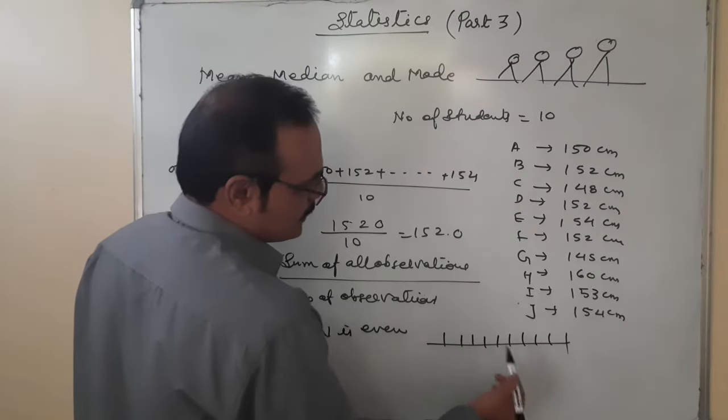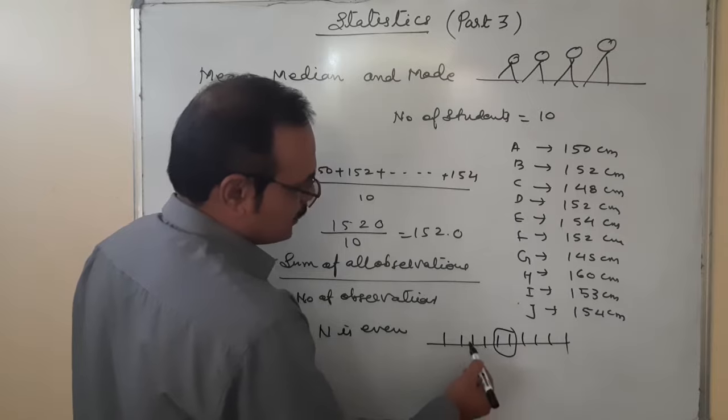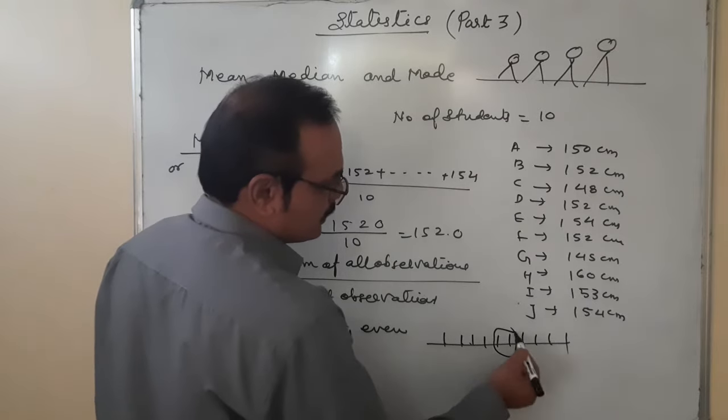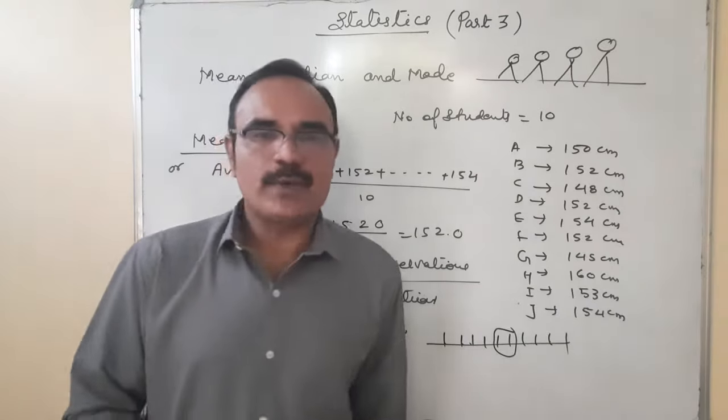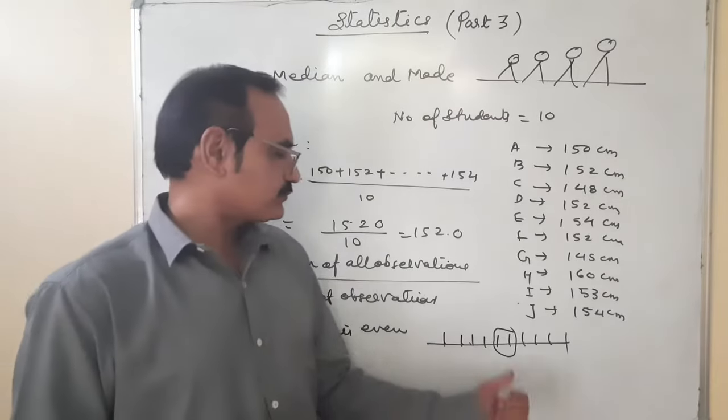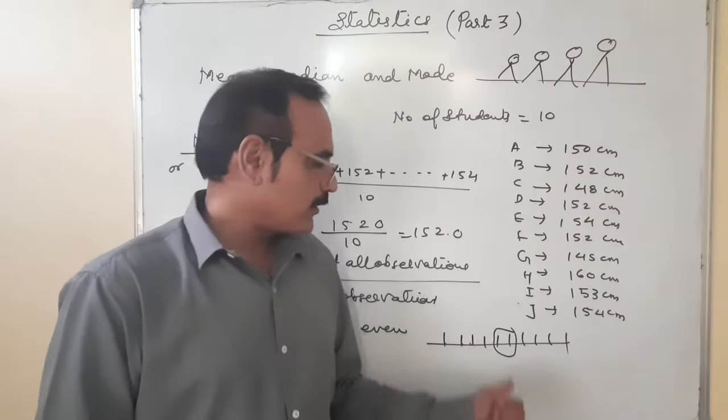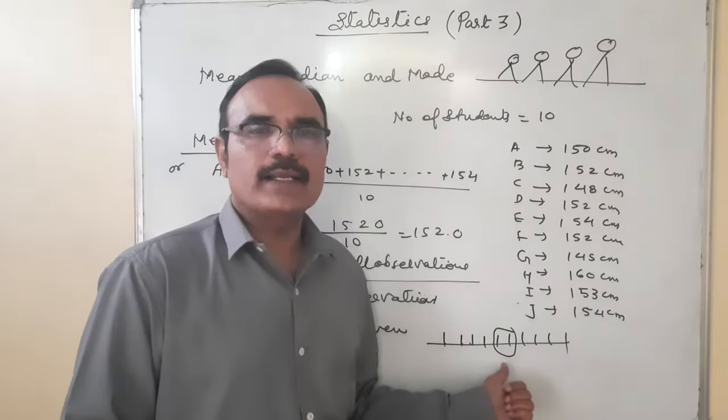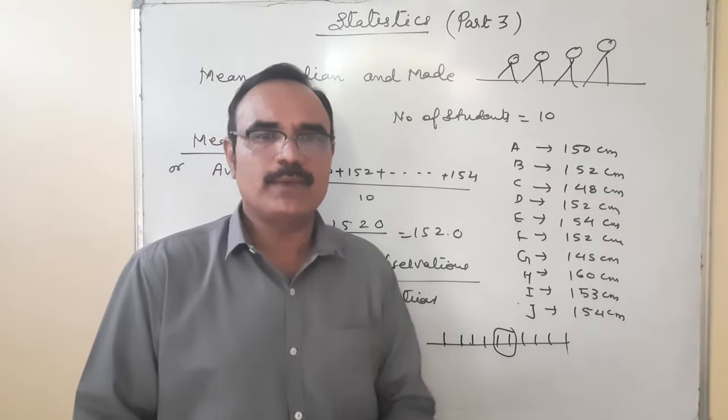Between them you can drop that. The two students were left: 1, 2, 3, 4, 1, 2, 3, 4. These two are left, so here the middle students are 2, not only 1. What should be done here? We are going to measure both the heights and then add them and divide by 2. That means find the mean height.